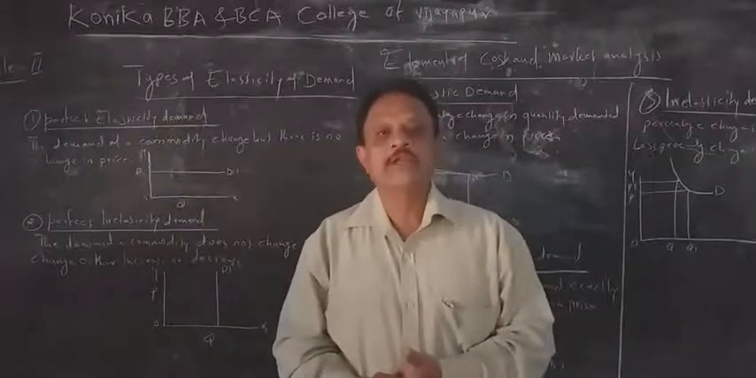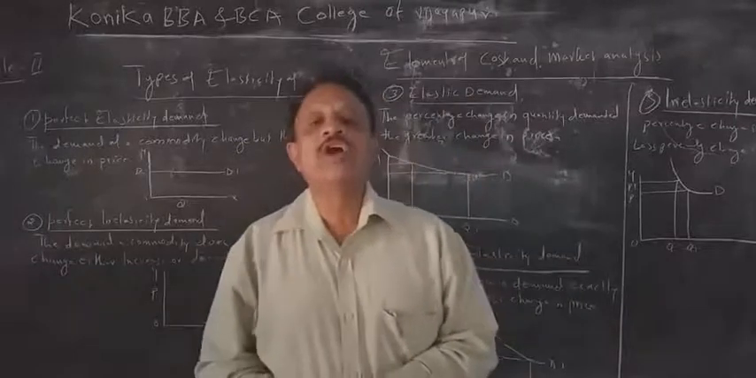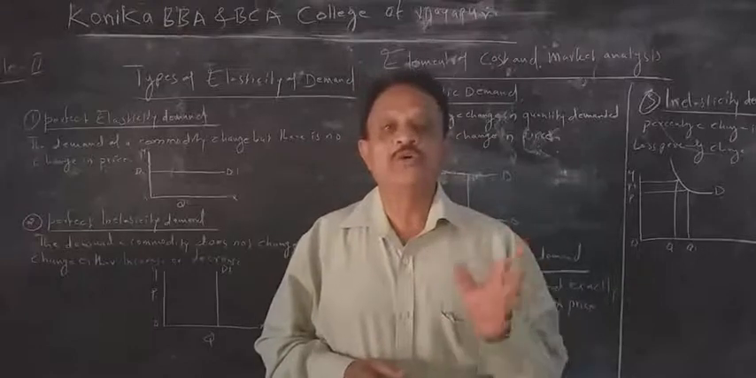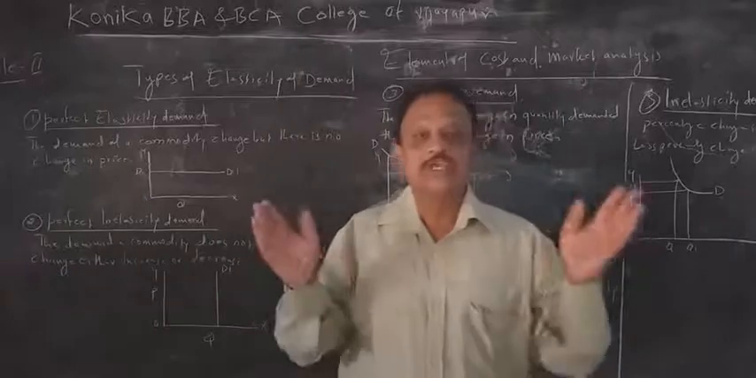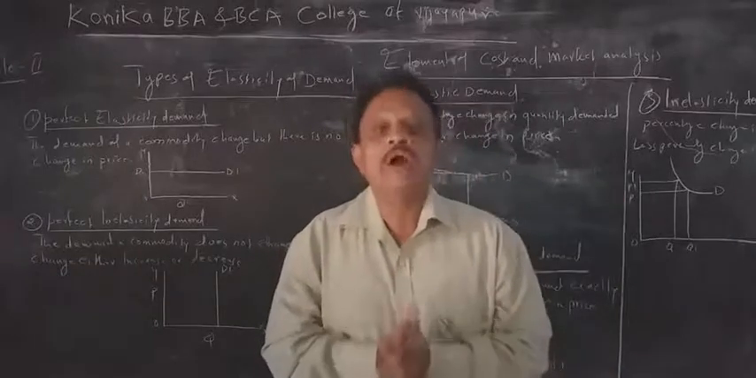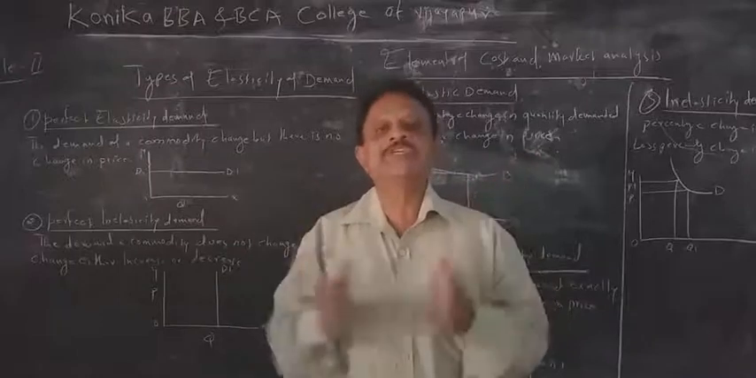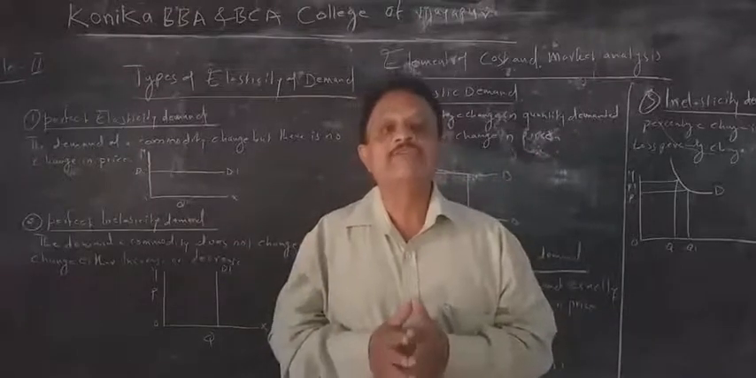Well, we are already in the elasticity of demand. Elasticity means sensitivity or responsiveness. If demand changes by 1%, the same percentage will change in the price. So here the relation is between demand and price. When the price changes and demand changes by the same percentage, it is called price elasticity of demand.